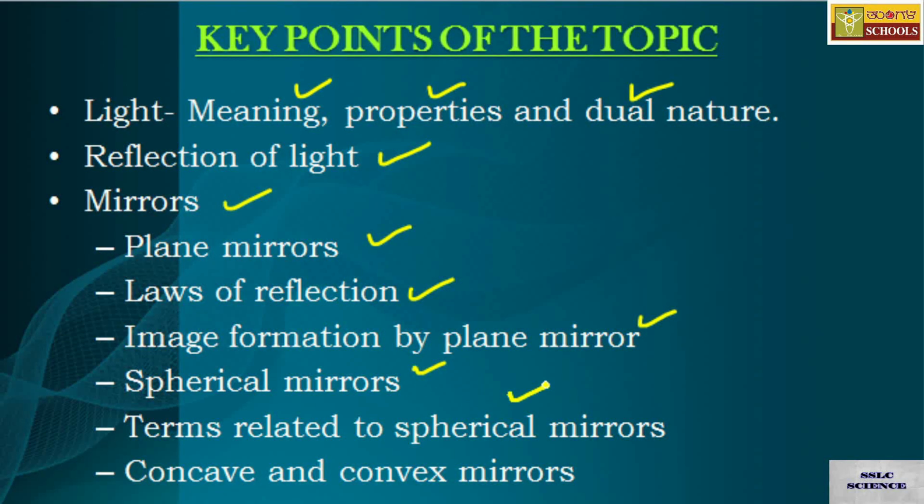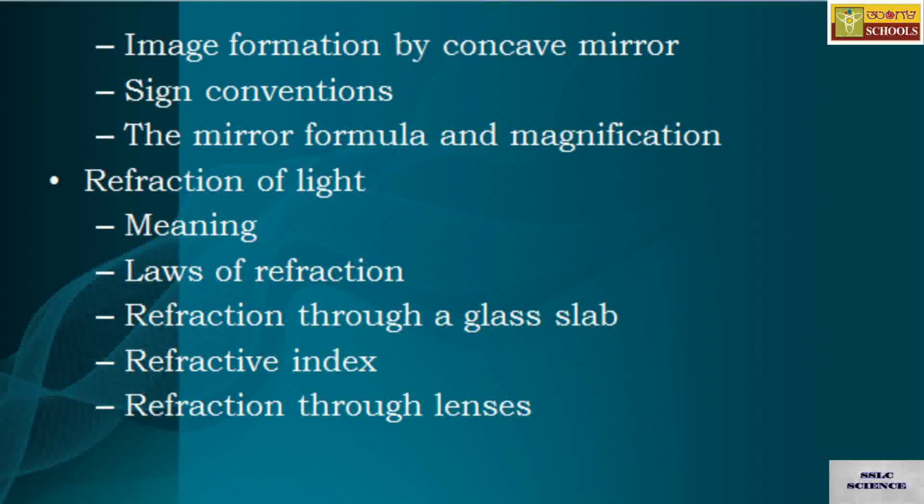Terms related to spherical mirrors, concave and convex mirrors, image formation by concave mirror, sign conventions, mirror formula and magnification. So this ends the part of reflection of light. Then we're moving to the next part, that is refraction of light.